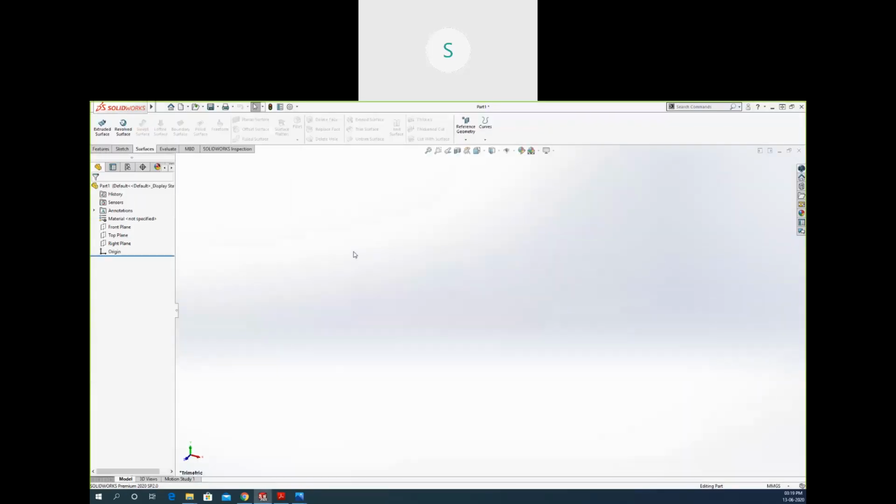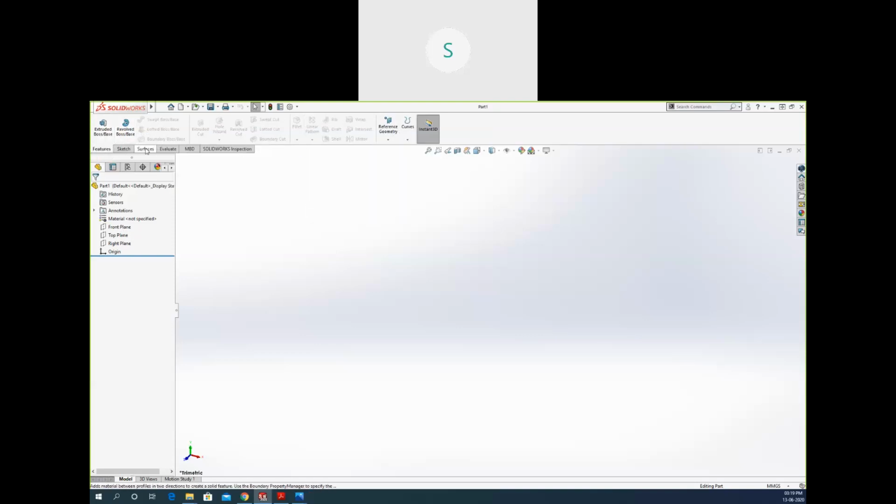It will take some time because SolidWorks 2020 is heavy software, so it will run a little bit slowly on this PC. If you see here, we have the new window, we have the new part. And if you see here, there are some tabs. You can see this is the feature. Feature means this is the solid modeling. From here, you can create any solid model with these commands.